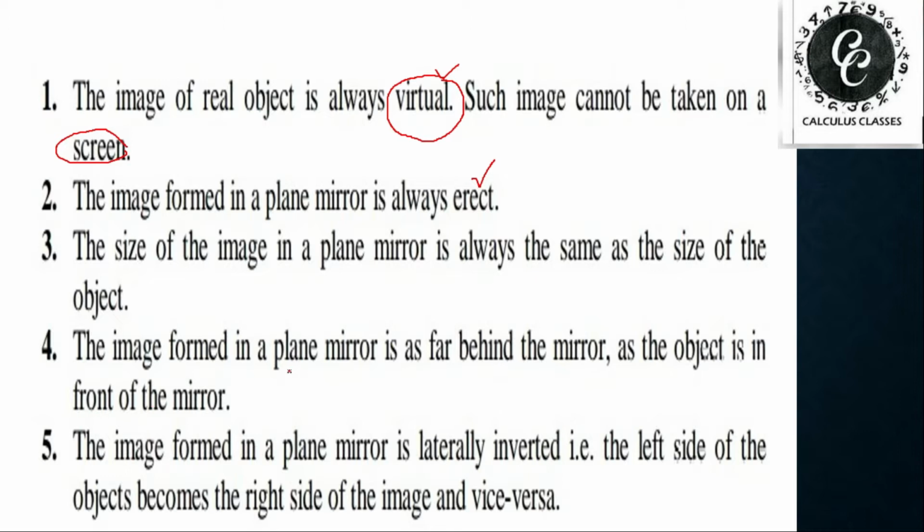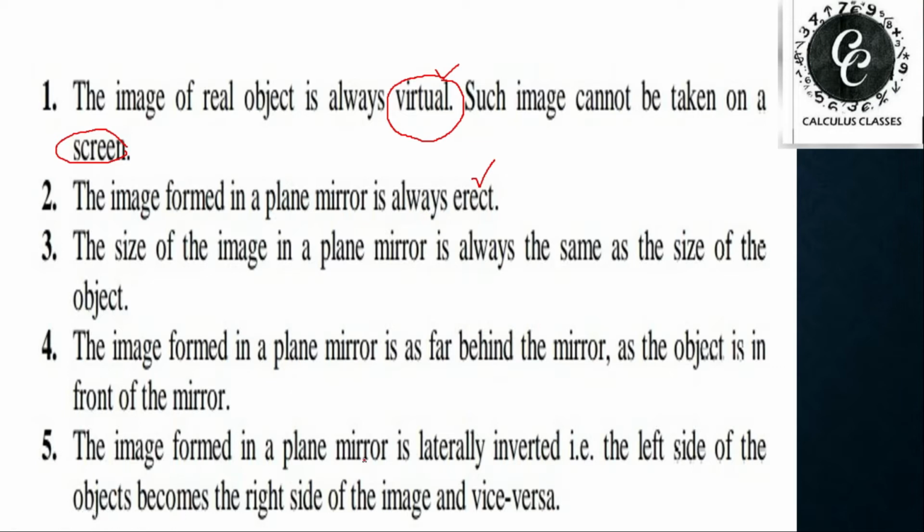The image formed in a plane mirror is as far behind the mirror as the object is in front of the mirror. That means if you are standing 1 meter in front of the mirror, your image will be 1 meter behind the mirror. So the mirror will be the midpoint between you and your image. I hope you're understanding.